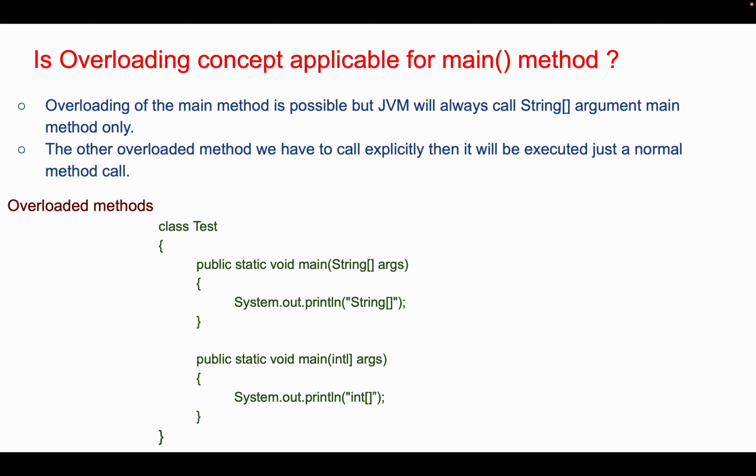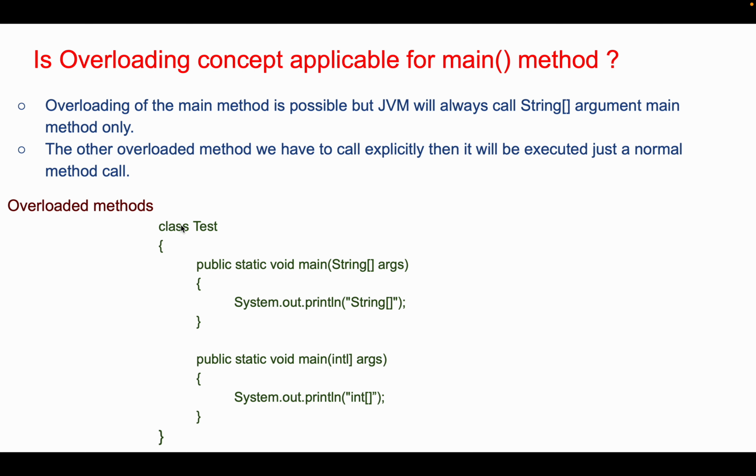So the first question related to this can be: is the overloading concept applicable for the main method? We can answer that overloading of the main method is possible, but JVM will always call the String array argument main method only. The other overloaded method we have to call explicitly, then it will be executed just like a normal method call. I have given this example here.